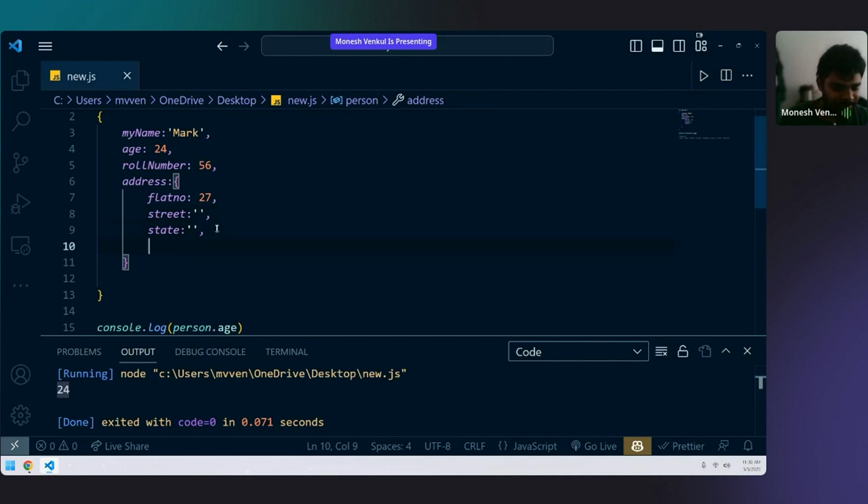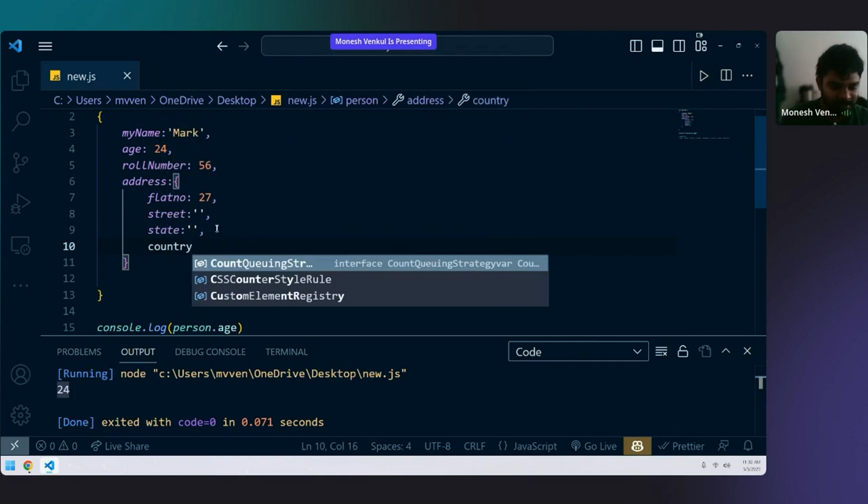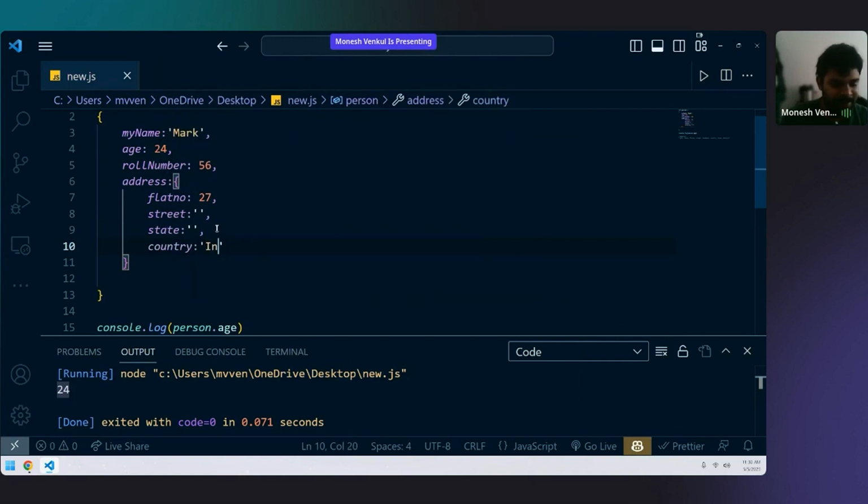I just want to generalize. India. Let's take India. Now I want this India. I want the output to be India. I want to access this. Tell me how can I do it? Actually, I thought of writing New York here, but again, everyone has to generalize, so I wrote India. We are all common, right? So that's it: person.address.country.